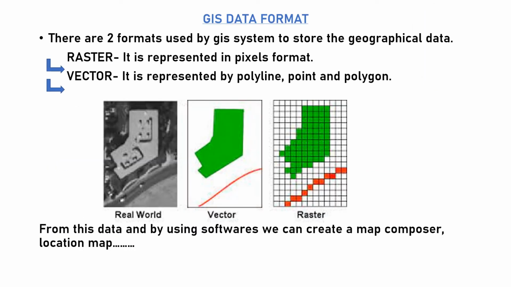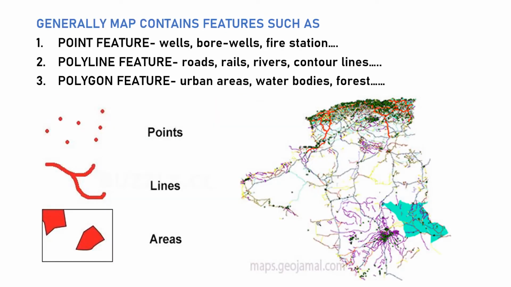In this software, GIS data is in two formats, raster and vector. Raster is represented in pixel format such as an image. In vector, it is represented by polyline, point, and polygon. From this data and by using softwares, we can create a map composer location map by digitizing it.